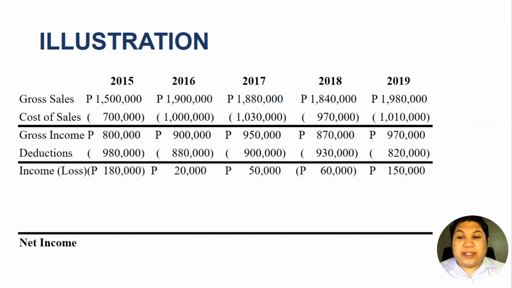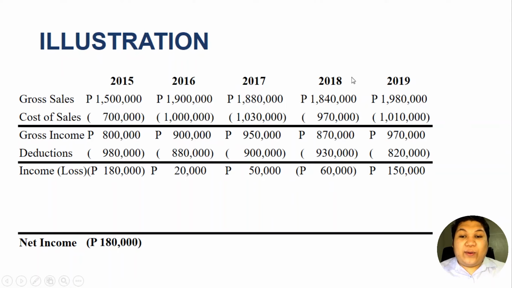So we will bring down this net operating income or loss in 2015, and that is 180,000 pesos. This net operating loss in 2015 can be carried forward or carried over in 3 succeeding years, immediately following 2015. Therefore, we can carry over this loss in 2016 or in 2017 or in 2018. We only have until 2018 to carry over the loss.